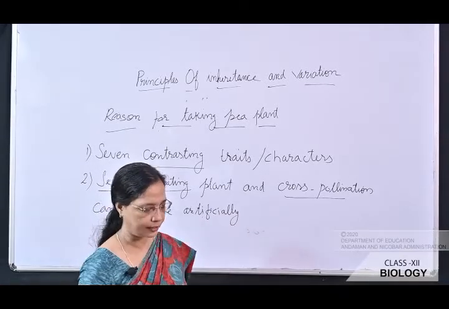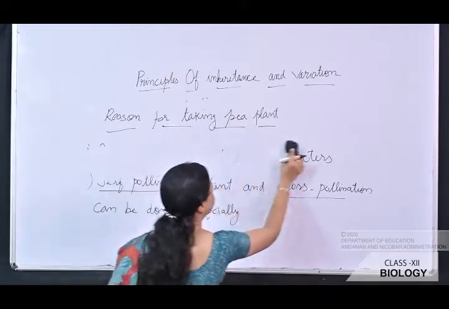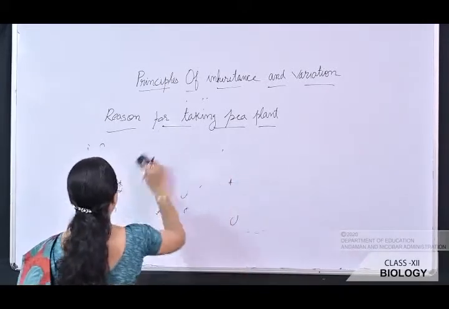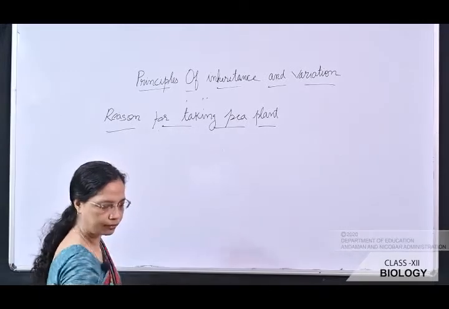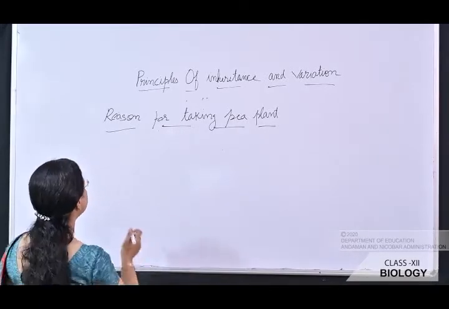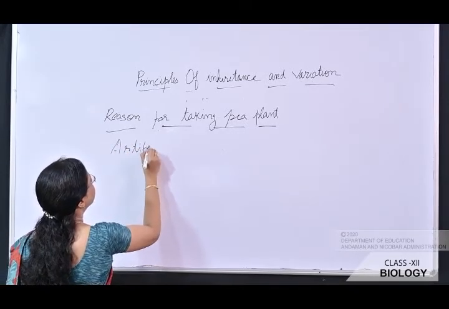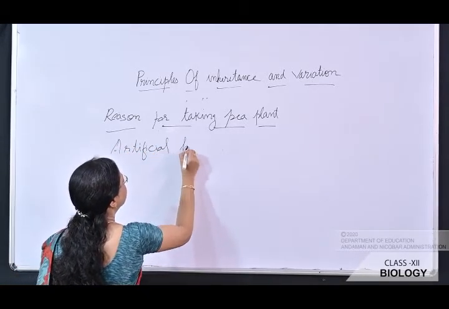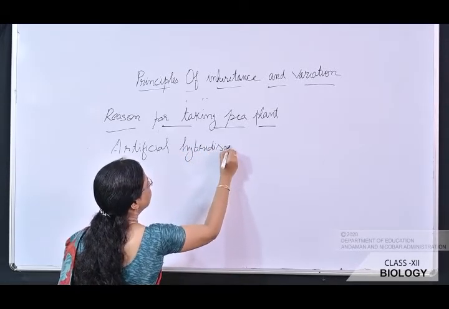How is this artificial hybridization done? You see here, in artificial hybridization, we are taking two different contrasting characters.